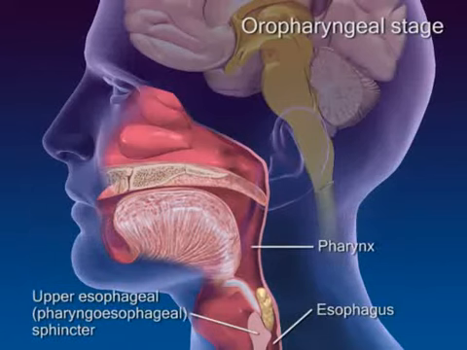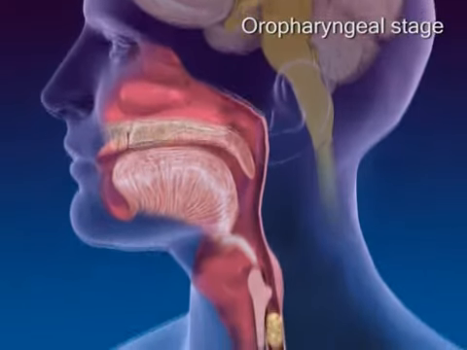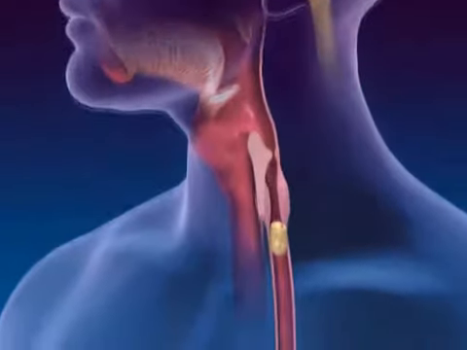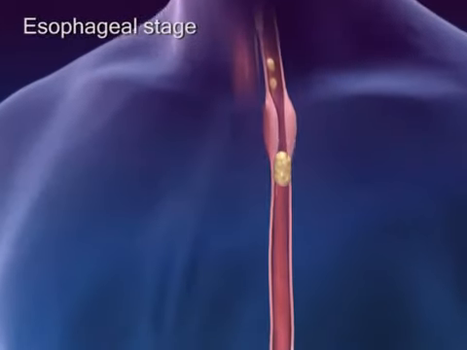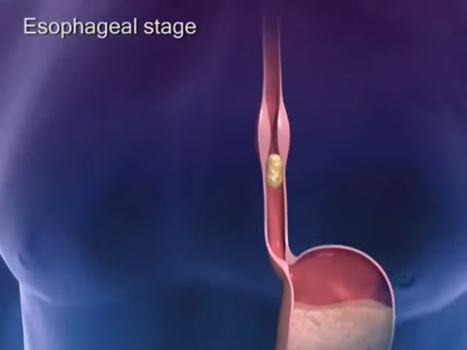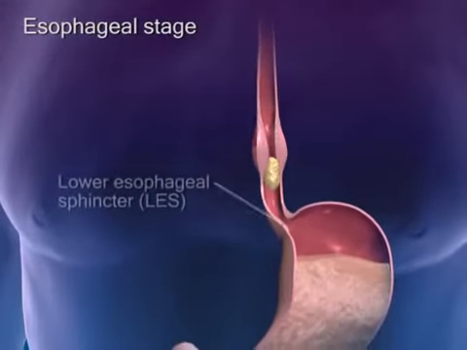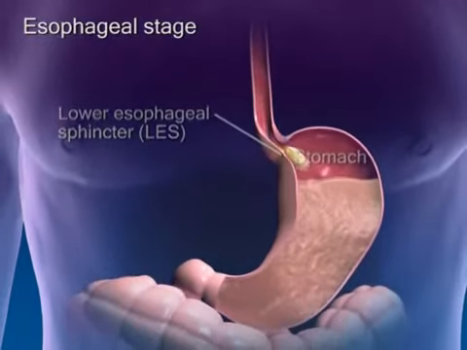As the upper esophageal sphincter relaxes, pharyngeal contractions drive the bolus into the esophagus. The oropharyngeal stage is done and breathing resumes. During the esophageal stage, a primary wave of peristalsis initiated by the swallowing center pushes the bolus through the esophagus. As the bolus travels through the esophagus, the lower esophageal sphincter relaxes, allowing the food to enter the stomach.